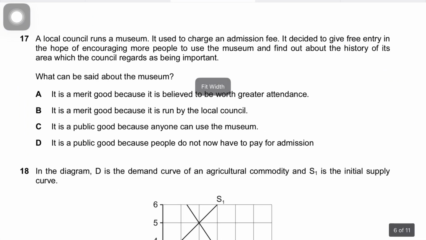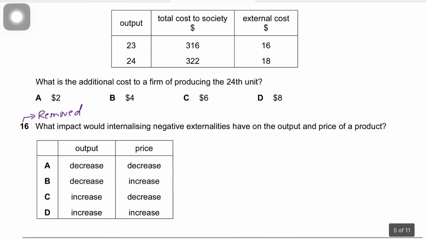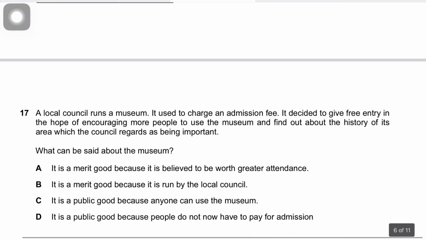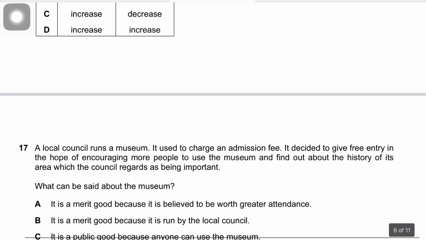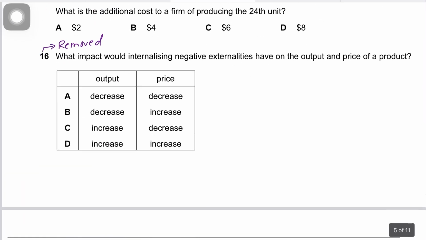Question number 17. By the way, questions 14, 15 and 16 have been removed. These are externality MCQs, and they're now moved to A2. You don't need to solve them. Remember that: externality, cost benefit analysis, social cost, social benefit MCQs. You don't need to solve them.